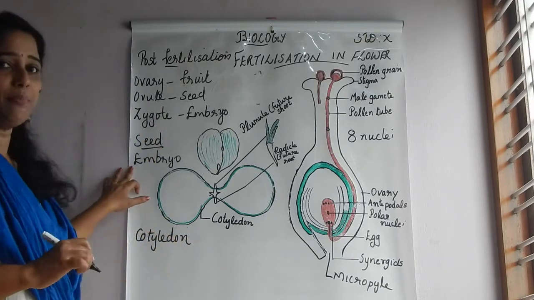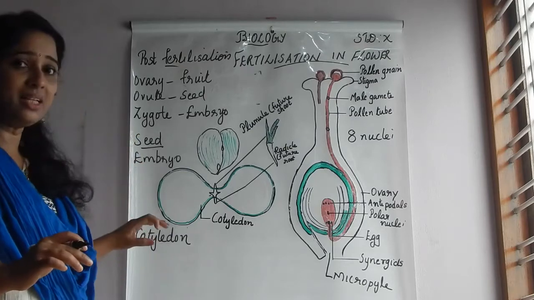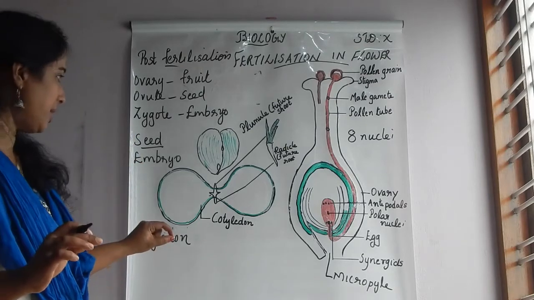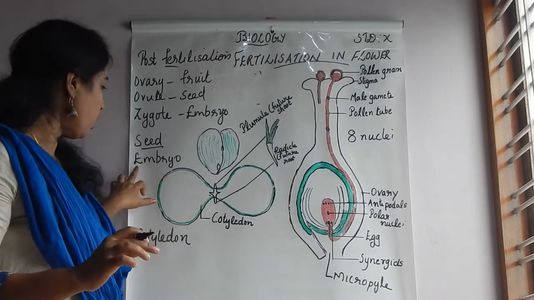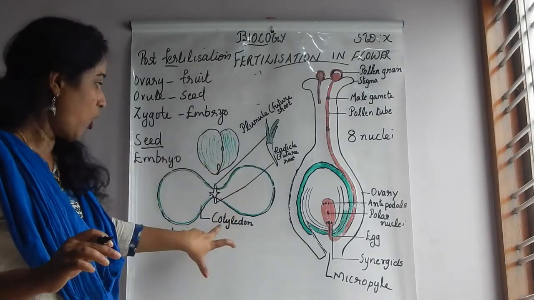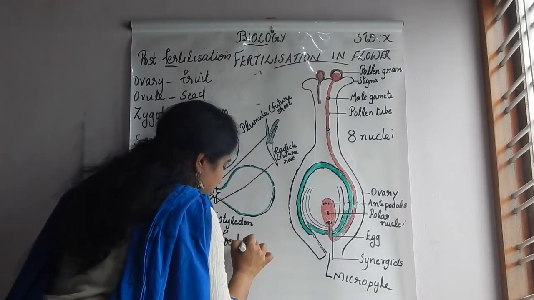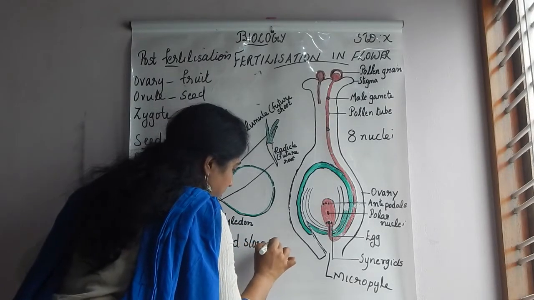The seed always protects the embryo. And inside the seed, you can see the two main parts: one is the embryo, the second one is the cotyledon. These two are the cotyledons. What is actually the cotyledon? It is the food storage.